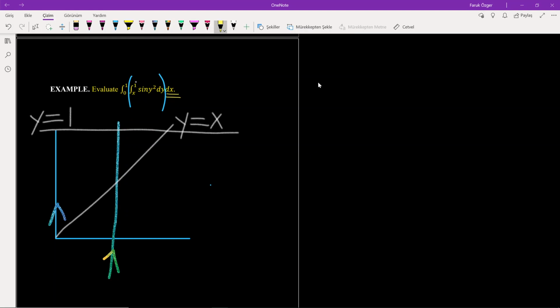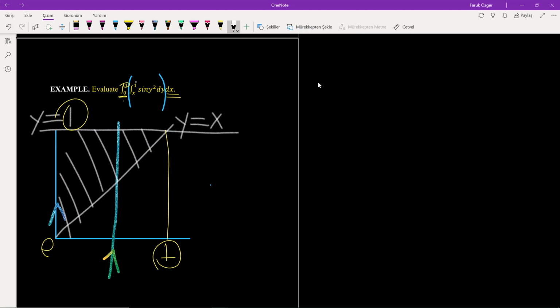So you scan the region through the x-axis from 0 to 1. This is the point 1. Okay? For 1, you have 1. So this is the region of integration for the double integral. Okay? As I told you, it's not possible to integrate this double integral. This is why we change the order of integration.